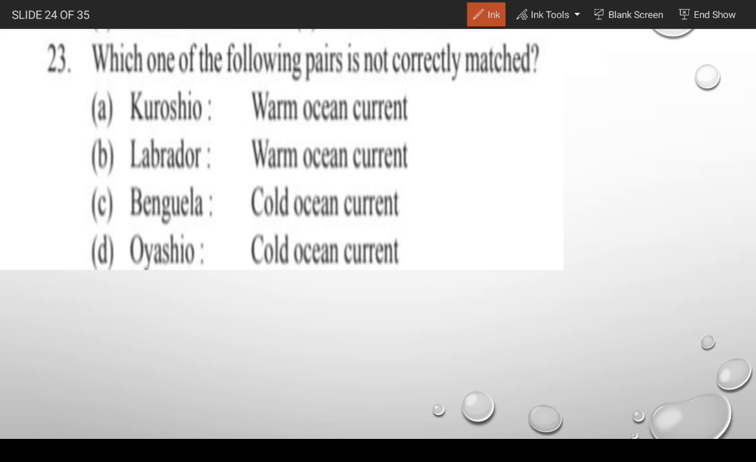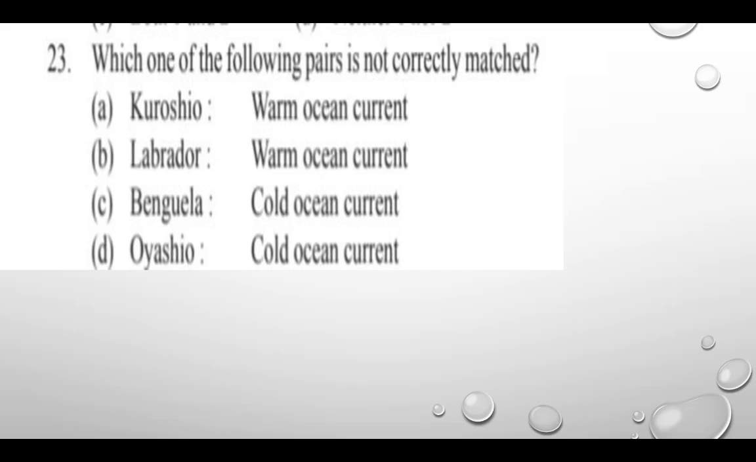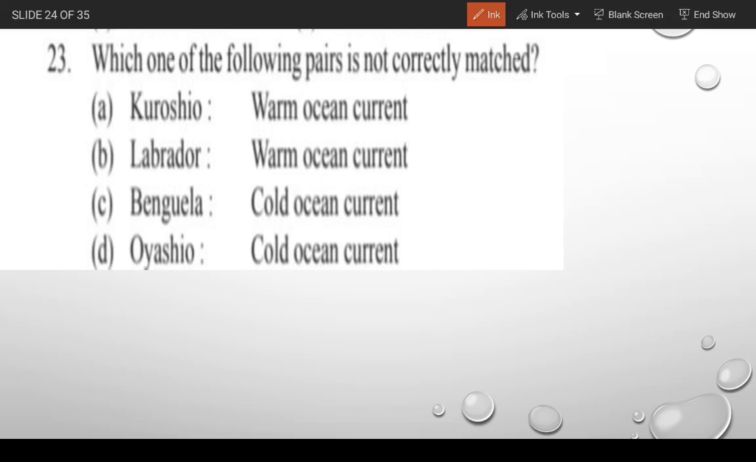So gentlemen, the correct match is option number... Labrador. Labrador is a warm oceanic current. Moving to the next question.